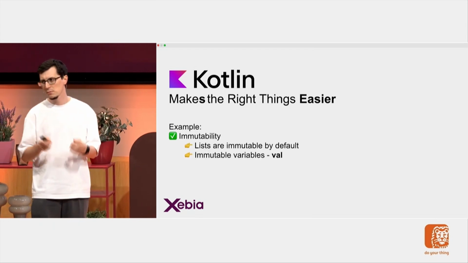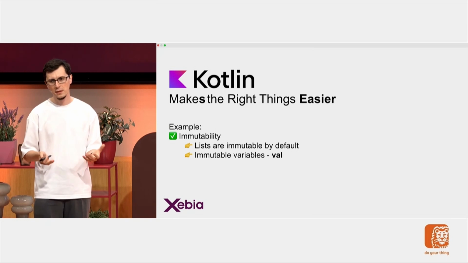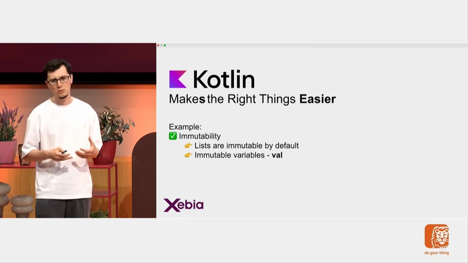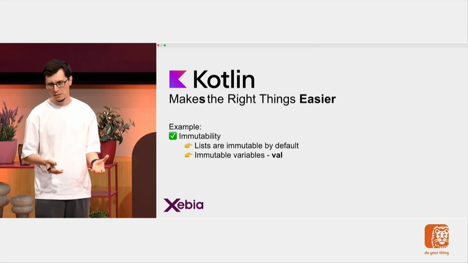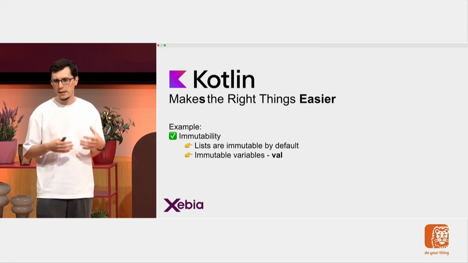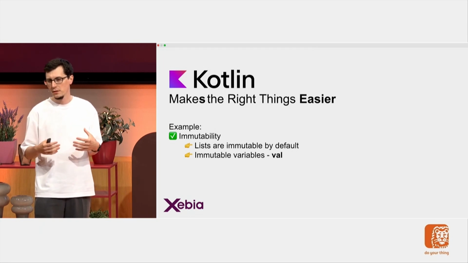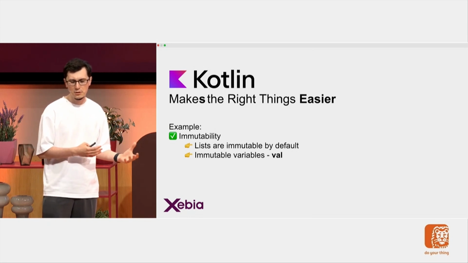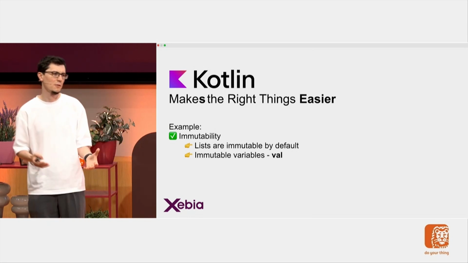A very small example is immutability. We like it, right? In many places, immutability makes our code much, much more maintainable. And therefore, I expect it to be easier in the language I use. And how Kotlin does it, for example, is that lists are immutable by default.